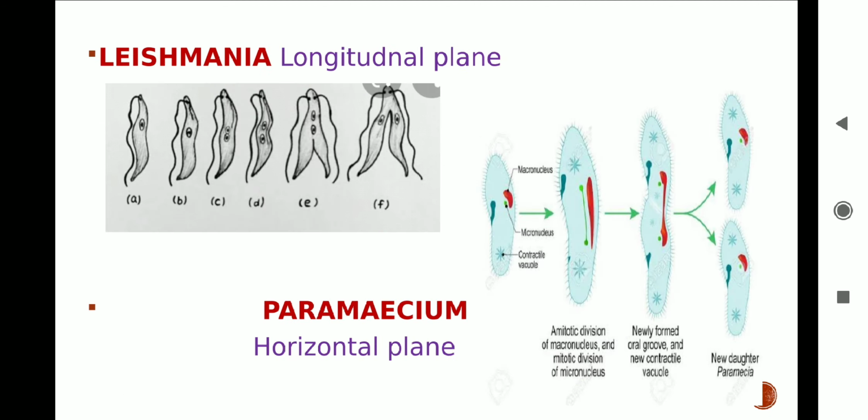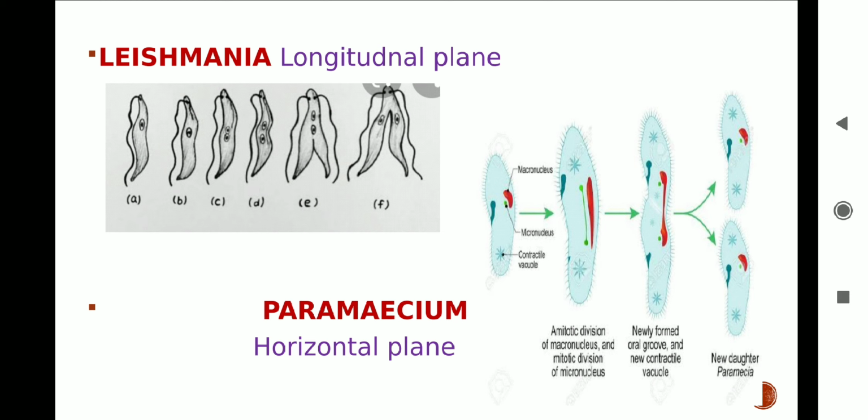On the other hand, the unicellular animal paramecium, as you can see on the screen, having short hair-like structures called cilia, splits itself into two parts in the horizontal plane. A fully grown paramecium divides itself from the horizontal axis. It first divides the nucleus followed by the division of cytoplasm.